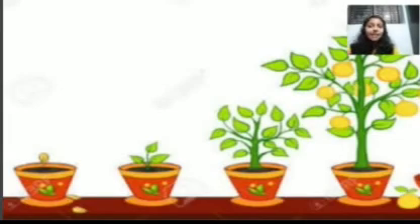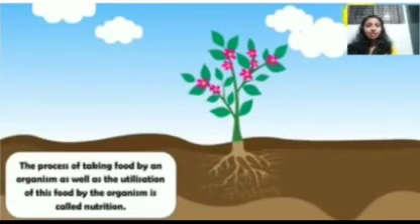So, how does this happen? This can happen only with the help of nutrients that are present in the food they consume. Okay? So, we can say that the nutrients present in food help living organisms in growth, proper functioning of the body, and also to repair the damaged parts. It also provides energy to carry out the life processes. So, next let us learn what is nutrition.